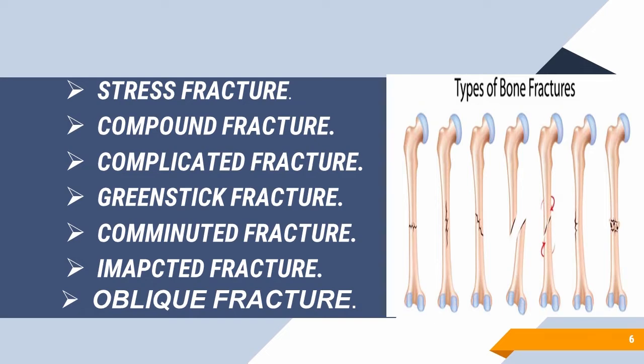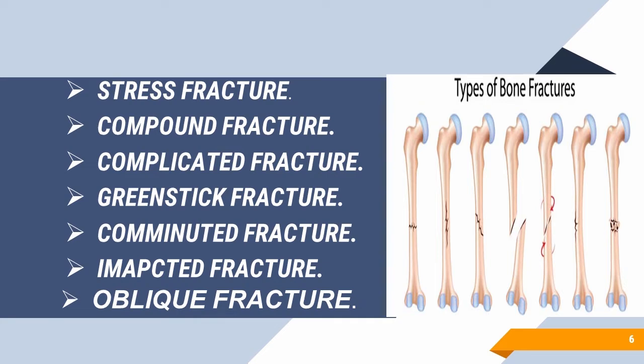Now the third one is complicated fracture. In this fracture, the bone is broken and damages internal organs like tissues, nerve or artery. Okay. And complicated fracture can be very dangerous, children. It usually occurs in sports such as high jump, pole vault.